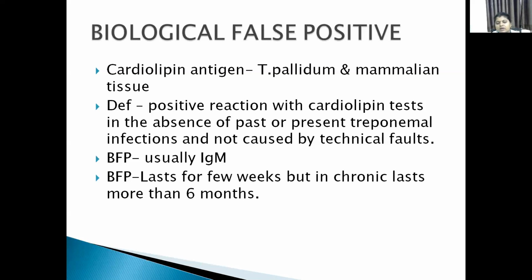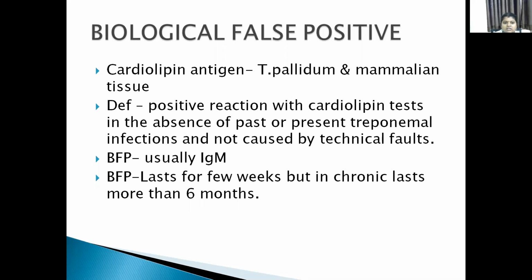Acute false positive reactions are mainly due to acute infection, inflammation and some injuries. Whereas chronic biological false positive reactions may be due to tropical eosinophilia, leprosy, malaria, collagen diseases, SLE, and hepatitis. These are some of the chronic conditions where we can see the biological false positive reactions.